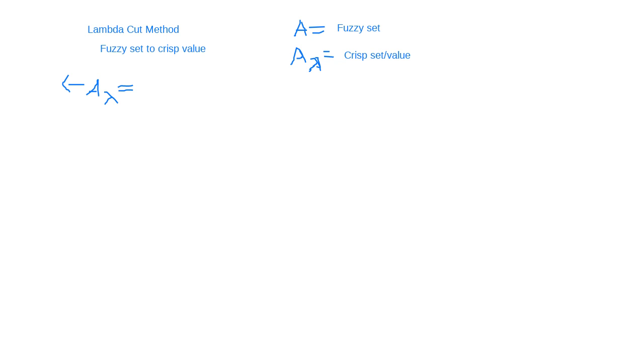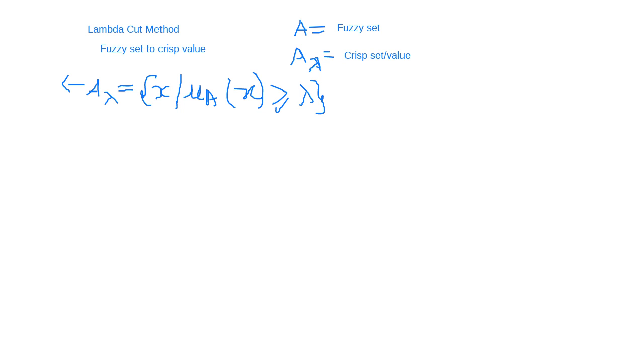How you can get A lambda, how you can achieve A lambda, meaning how you can achieve the crisp value for fuzzy set A: X is the element in fuzzy set A, such that mu of A of X is greater than or equal to lambda, right?